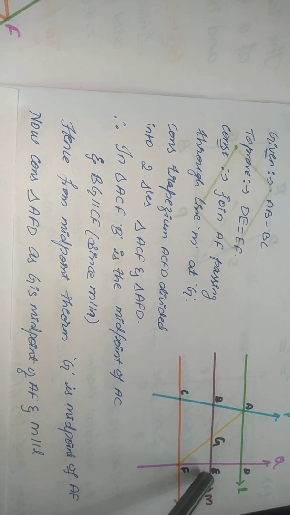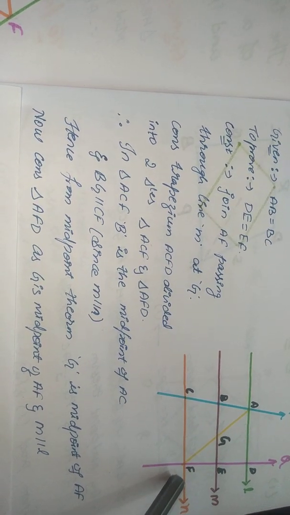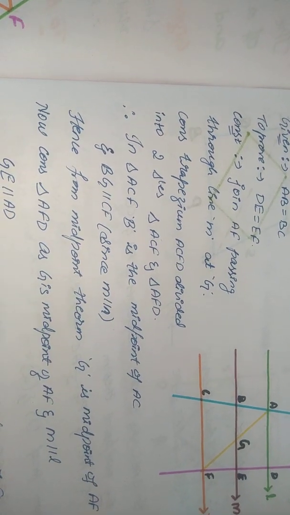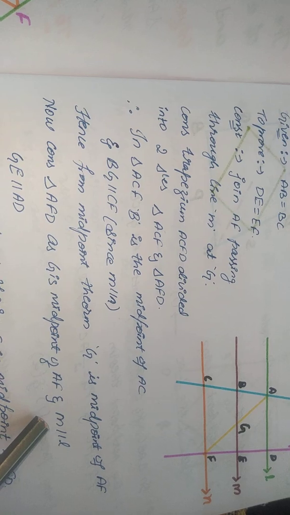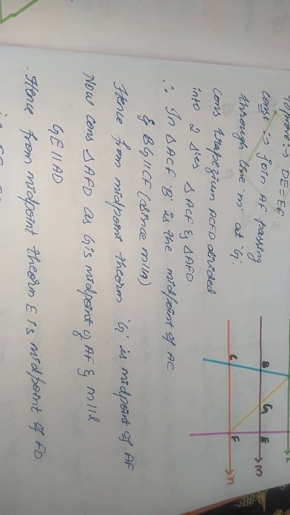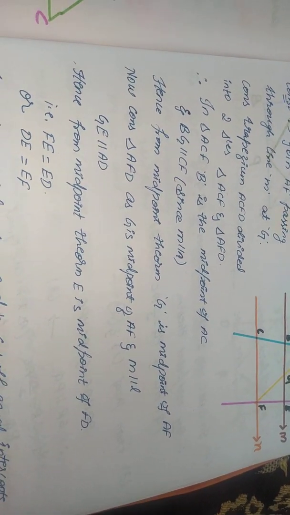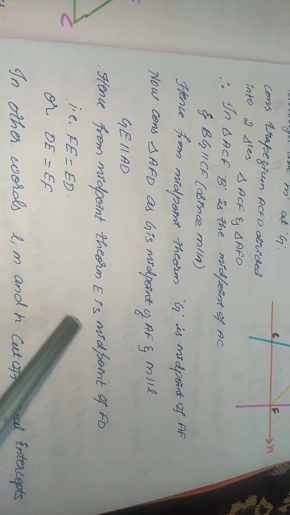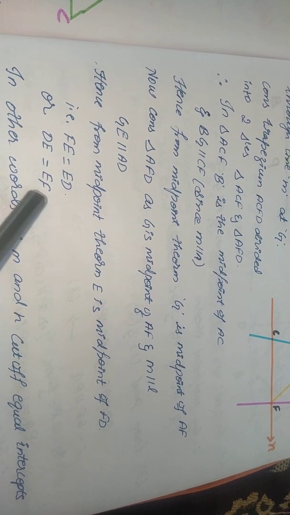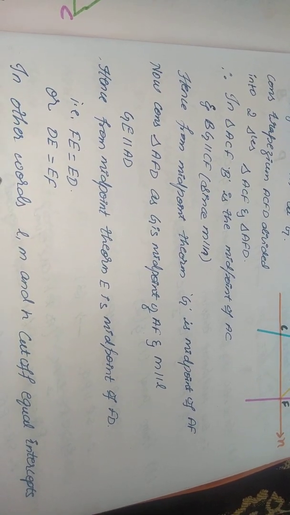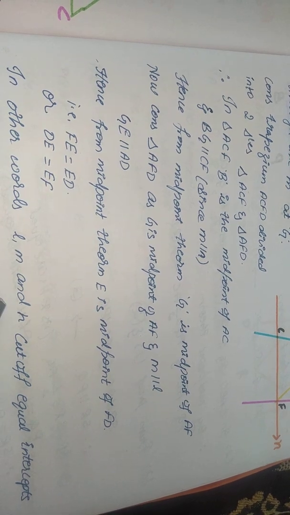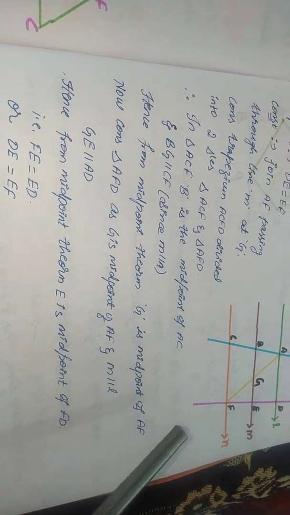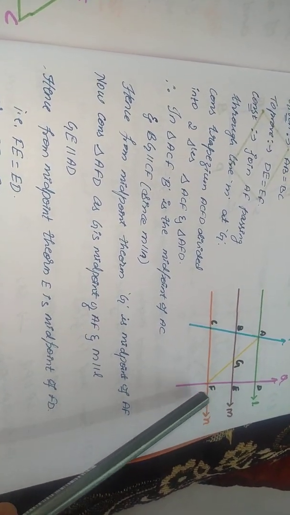Hence, E is the midpoint of DF by the converse of MPT. That is what I have written here in my answer, children. Kindly copy down in your notes. Everything is clear here. So, after proving FD equals ED, DE equals EF, in other words, I can write it as L, M and N cut off equal intercepts by the line Q.